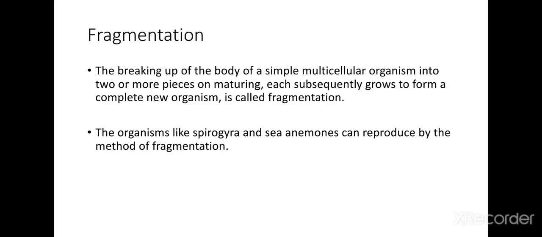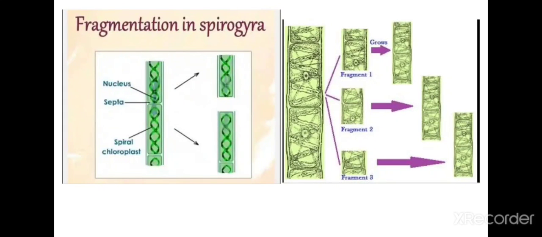Whereas sea anemone is a marine organism which reproduces by the process of fragmentation. Here you can see in the picture fragmentation in Spirogyra, that the body of Spirogyra breaks down into fragments, and each fragment is then able to grow on its own.